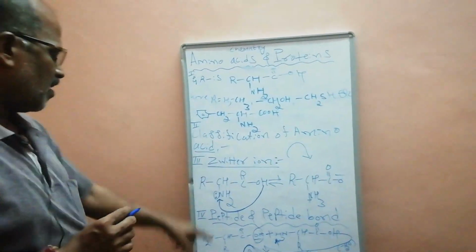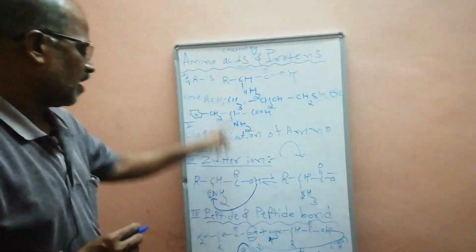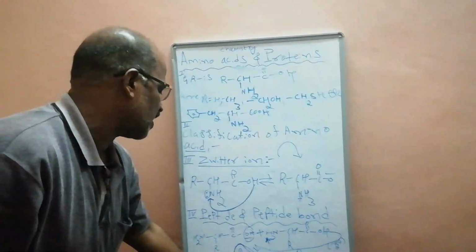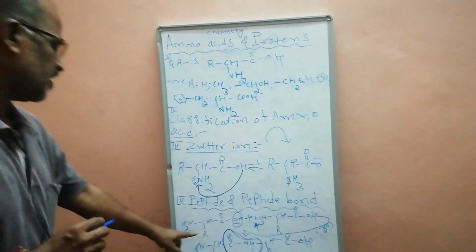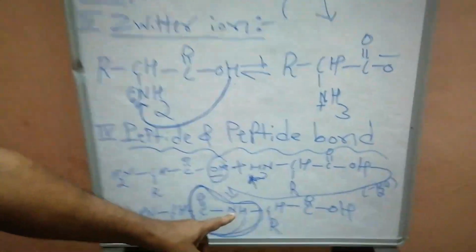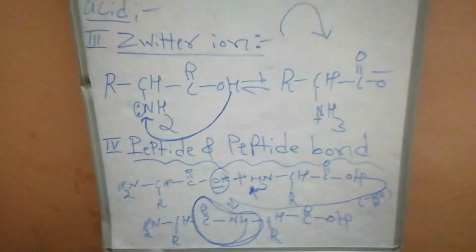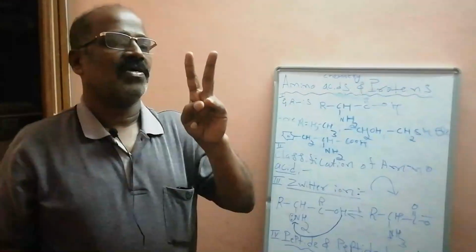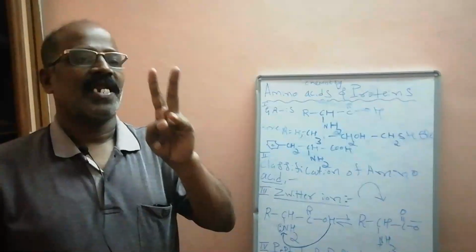Give an example. Here R is H, here also R is H. That is the glycine dipeptide. If R is CH3, here R is also CH3, that is the alanine dipeptide. Now what is a tripeptide? The combination of three amino acid molecules, with two peptide bonds, is called a tripeptide.